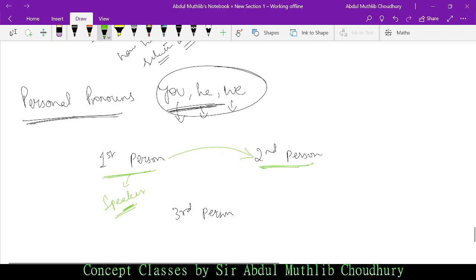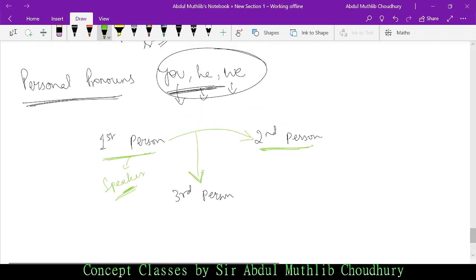When the first person is speaking to the second person, let's suppose the first person is speaking about a third person. So first person will become I, second person would become you, and the third person would become, say, he or she.